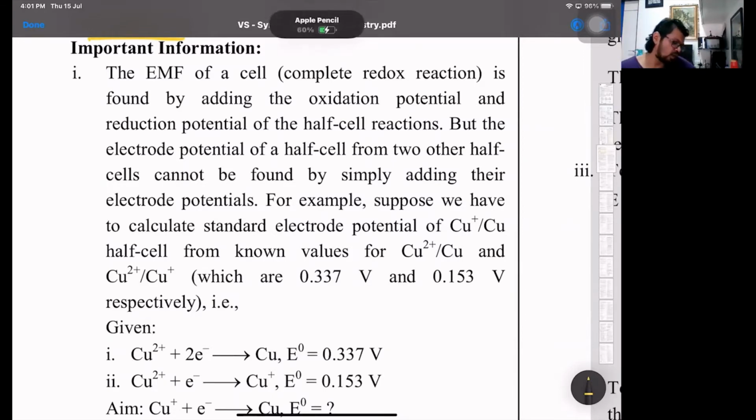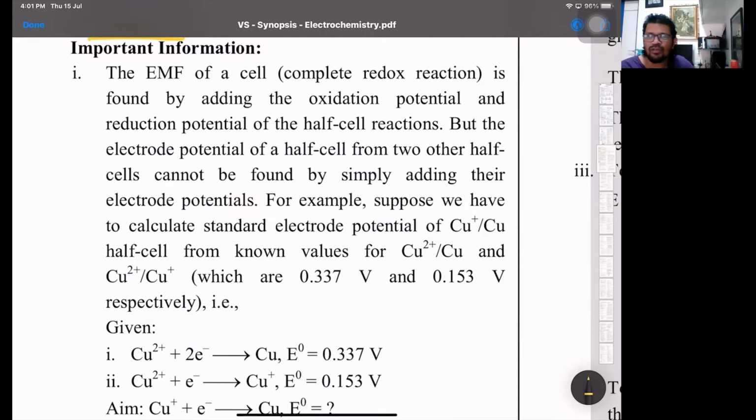Now if the EMF is 1.1 volt, if I take, for example, 100 gram zinc rod and 100 gram copper rod, rather than just zinc wires and copper wires, what will happen? Will the EMF increase? No. Intensive property means it's independent. What's going to happen? Only the life of the cell will increase. So the Daniel cell will go on for a little longer time if I'm using a larger rod. So remember that EMF of cells are intensive properties.